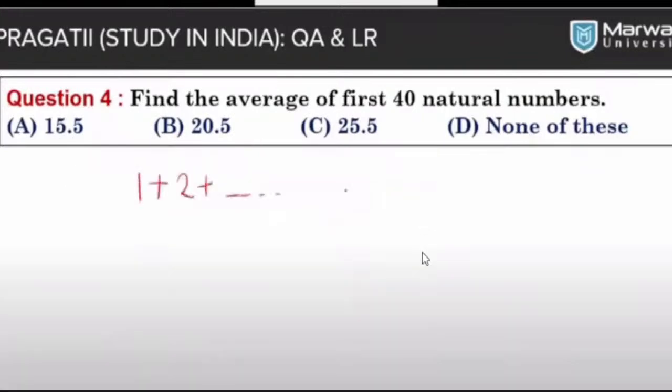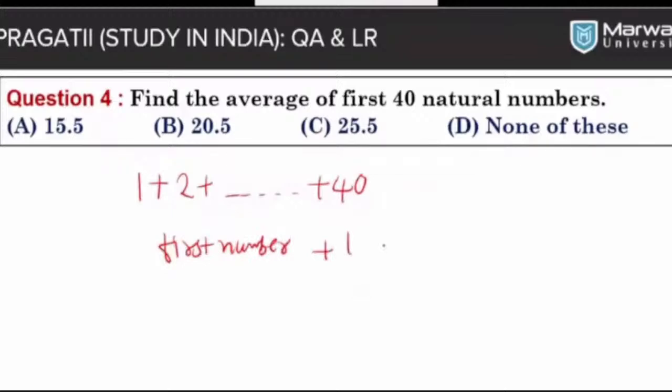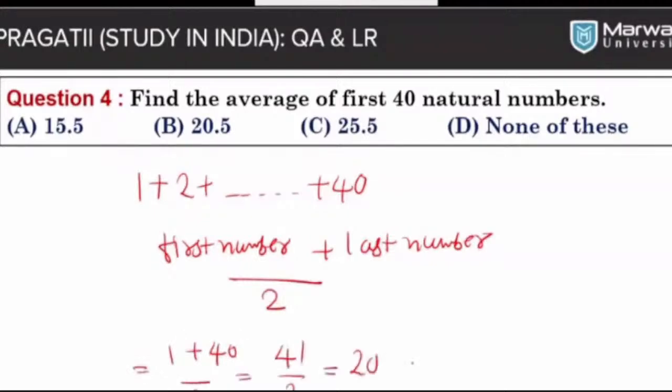If you want to find the average of natural numbers, simply apply first number plus last number divided by 2. When you have two numbers, you divide by 2. So the first number is 1, the last number is 40, divided by 2. So it becomes 41 divided by 2, and finally we get the same answer as the previous one, that is 20.5.